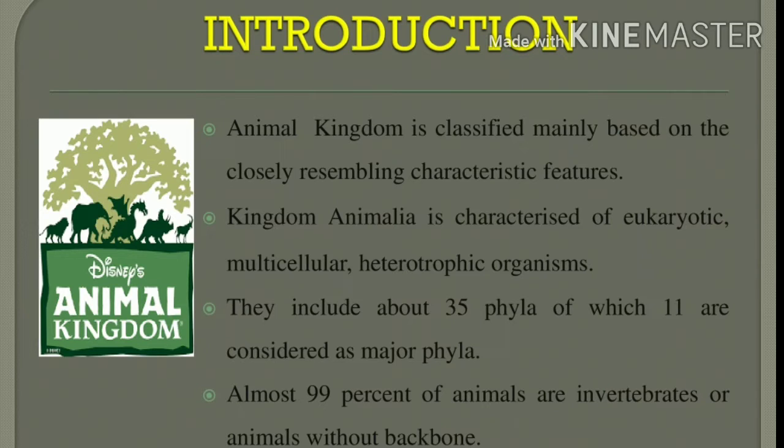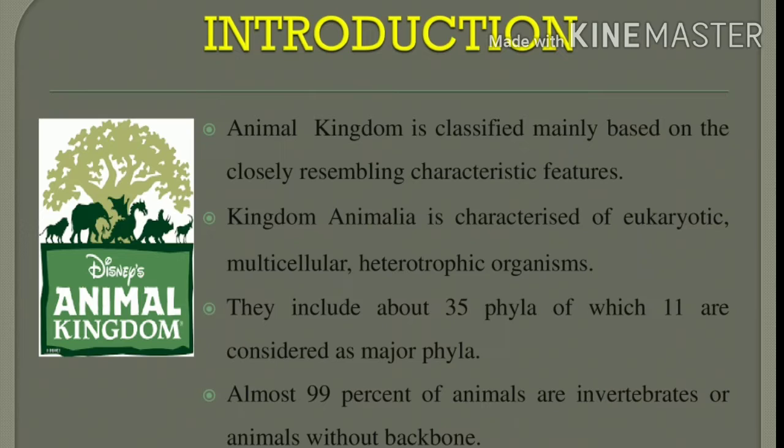Overall they include 35 phyla, but only the major phyla are considered, which are 11. What are the 11 phyla? Phylum Porifera, Cnidaria, Ctenophora, Platyhelminthes, Aschelminthes, Annelida, Arthropoda, Mollusca, Echinodermata, Hemichordata and Chordata. So these 11 are the major phyla to be considered.